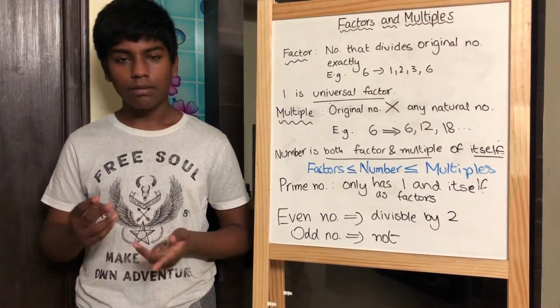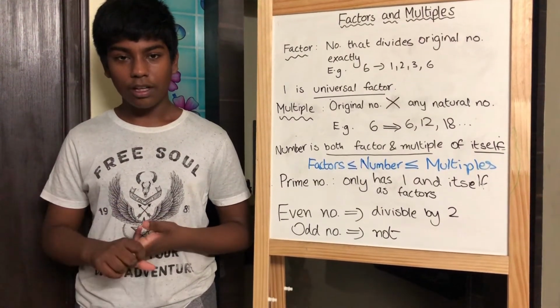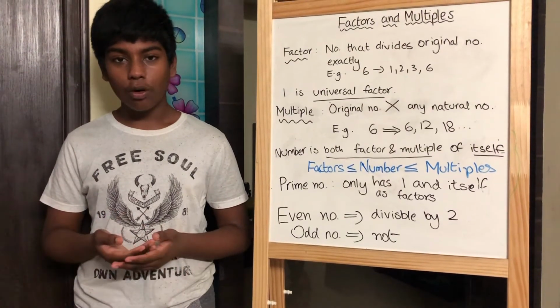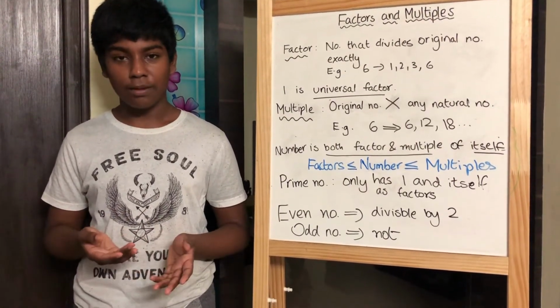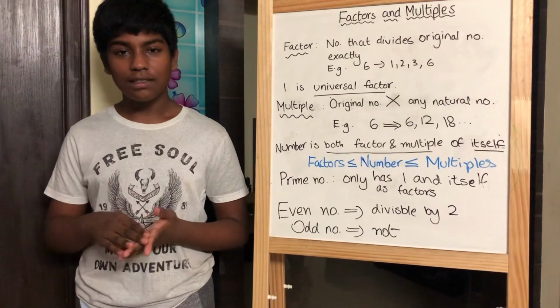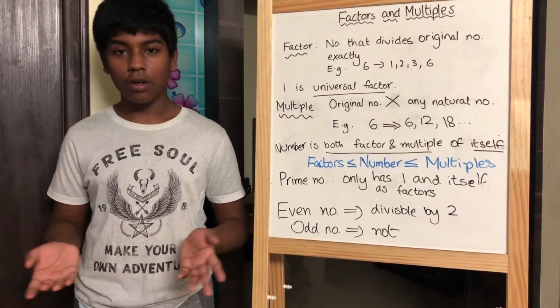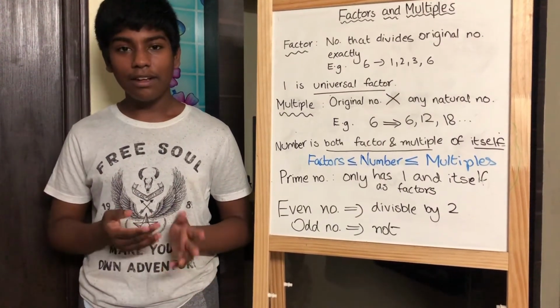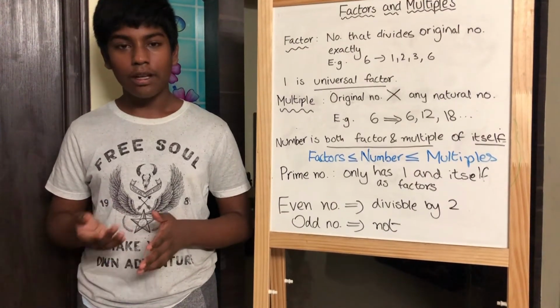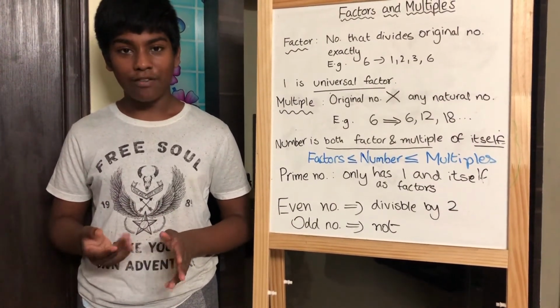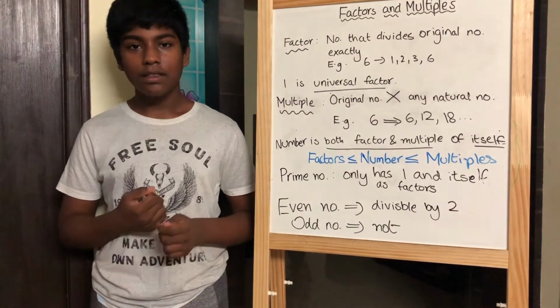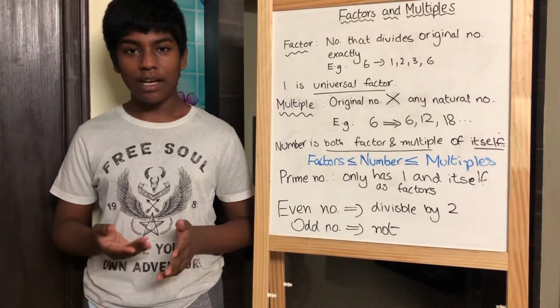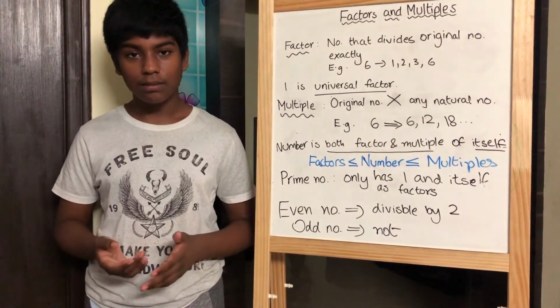Let's see. 2? Nope. 3? Obviously not. 4? Nope, since it's not divisible by 2. 5, 6, 7, 8, and 9 all don't work. And anything greater than 9 will not obviously work because half of 19 is 9.5. Therefore, 19 is a prime number as it has only 2 factors.